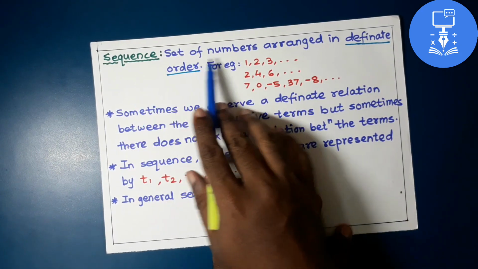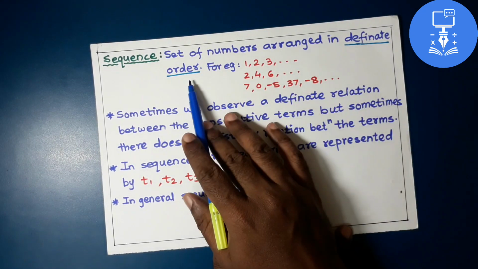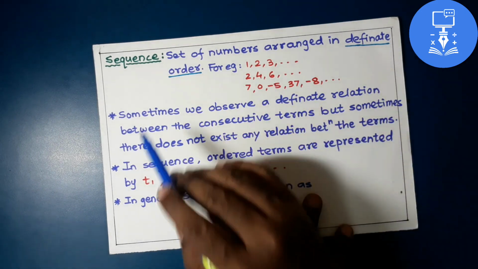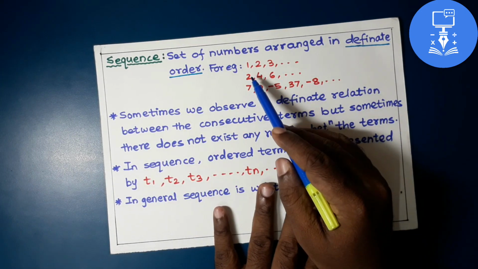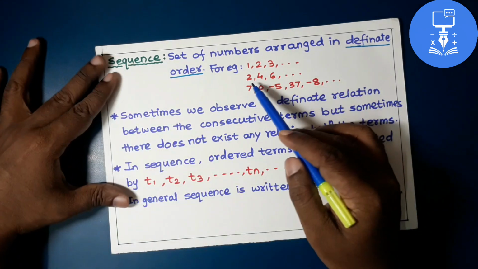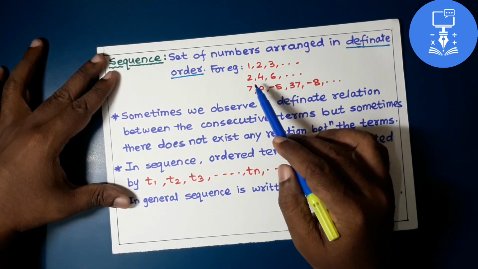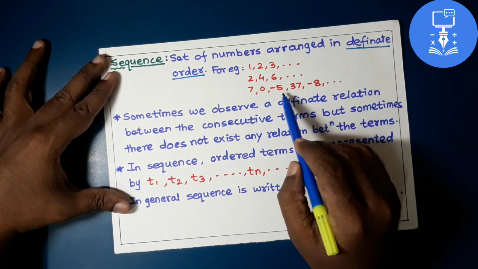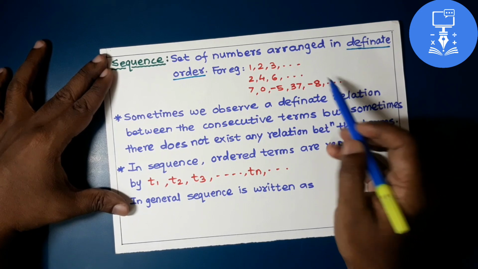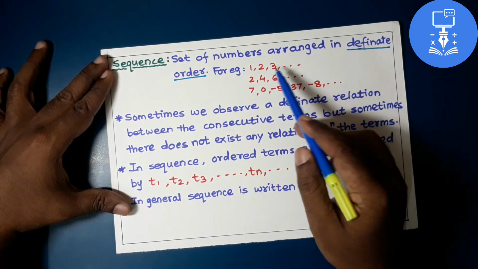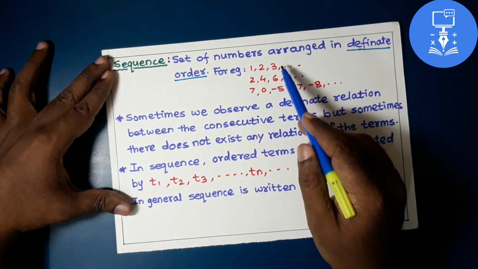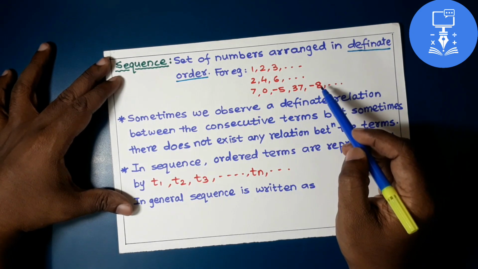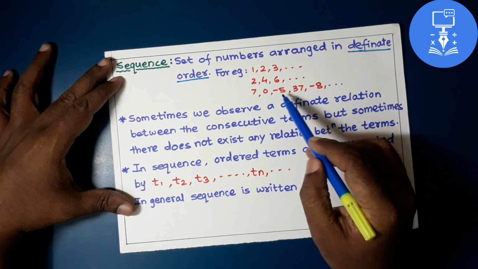A sequence is a set of numbers arranged in a definite order. Any series of numbers which is arranged in a definite order. For example, natural numbers 1, 2, 3, or even numbers 2, 4, 6, arranged in increasing order. Or you can say 7, 0, minus 5, 37, minus 8. If you observe this, there is a particular relation in the first 2 sequences, but in the third sequence there is no relation between the consecutive numbers.